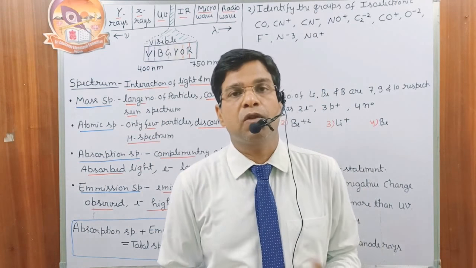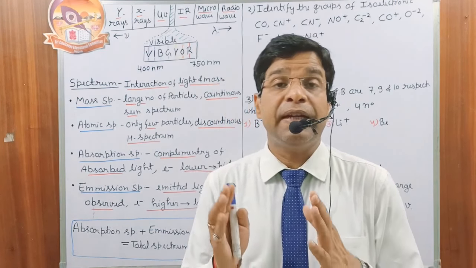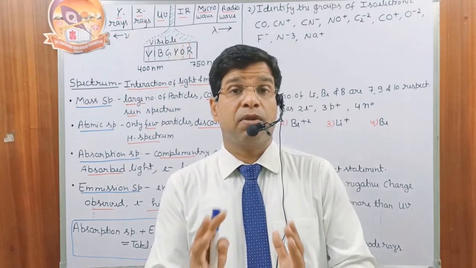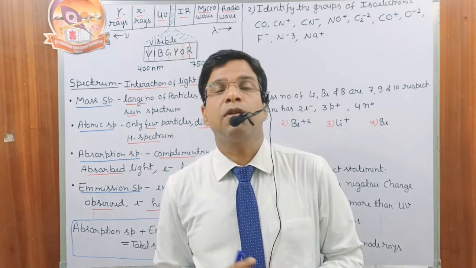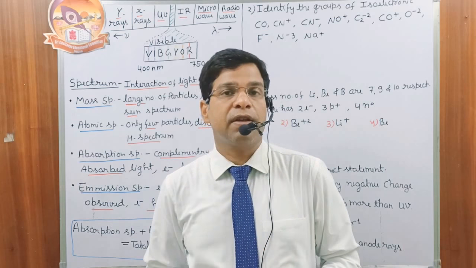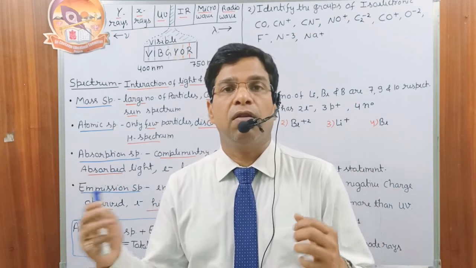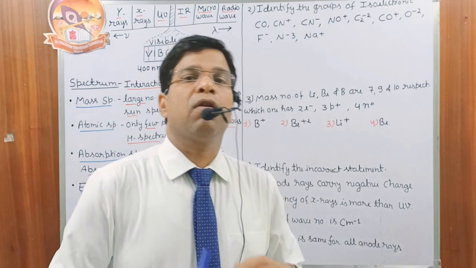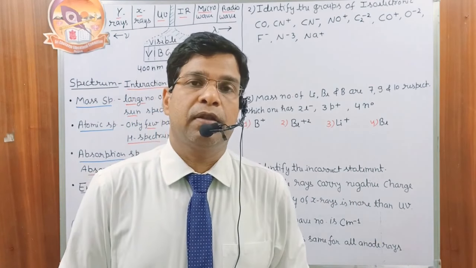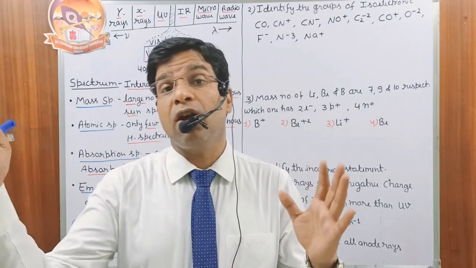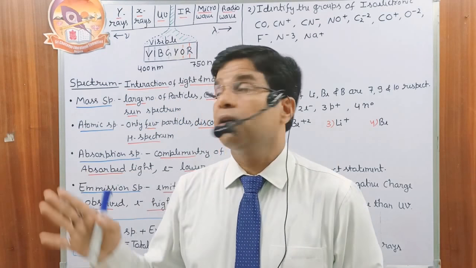Mass spectrum is also called the continuous spectrum. It is the result of a large number of particles. Suppose the solar spectrum we have, it is not discontinuous, it is a continuous spectrum. An infinite number of particles on the sun absorb and reflect back the light, and that gives a continuous spectrum, that is called the mass spectrum.